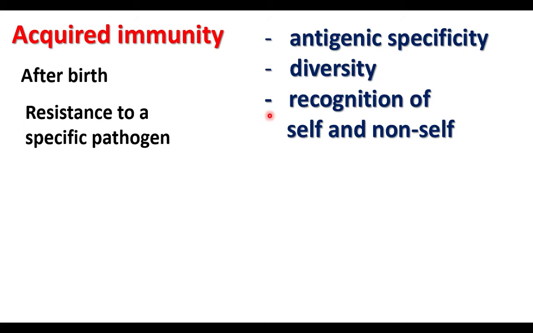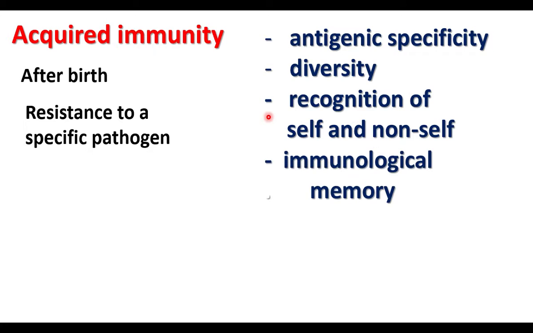This immune response is done by the host immune system. So memory cells are produced. The first immune response will be in the memory. When the same pathogen gets into the host, the reaction will be faster. Antigenic specificity, diversity, recognition of self and non-self, immunological memory are the characteristic features of acquired immunity.